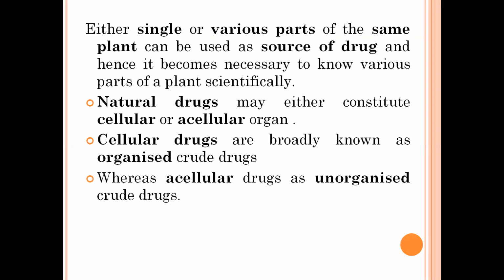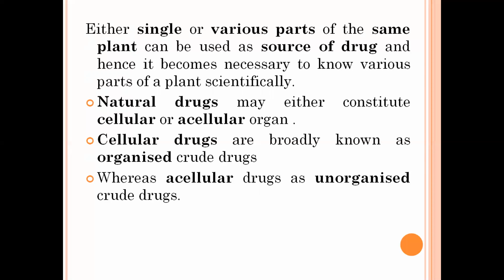And in the previous lecture, I told you about the various sources of the drug, like we can obtain drugs from the plant source, animal source, marine source, microorganism source, etc. You should know that either a single part or various parts of the same plant can be used as a source of drug. For example, if you are using an amla plant, amla leaves, fruits, roots, and stems can all be used. So it becomes necessary to know the various parts of the plant scientifically.